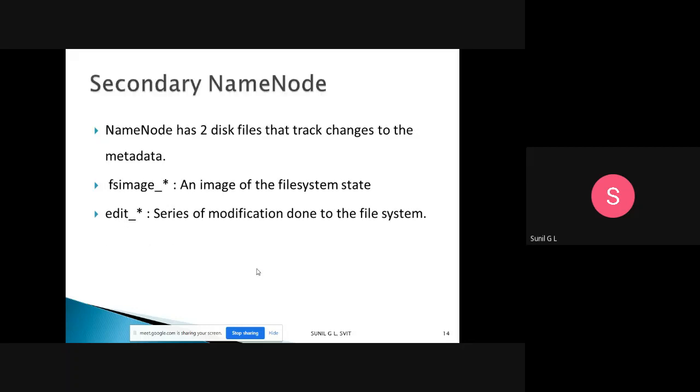Now the secondary name node, which we also call a backup node, has two disk files that track the changes to the metadata.